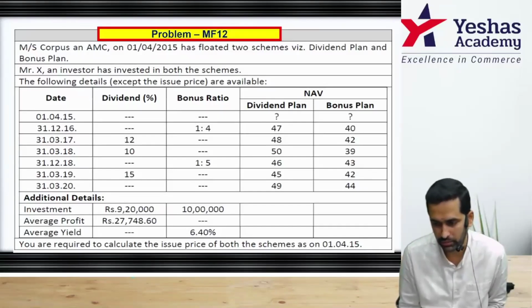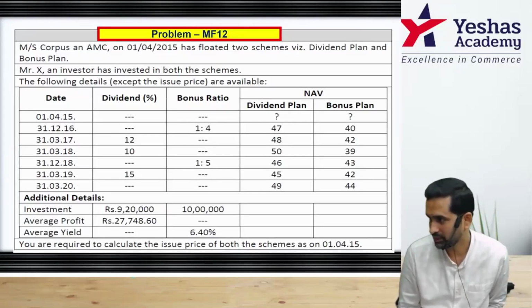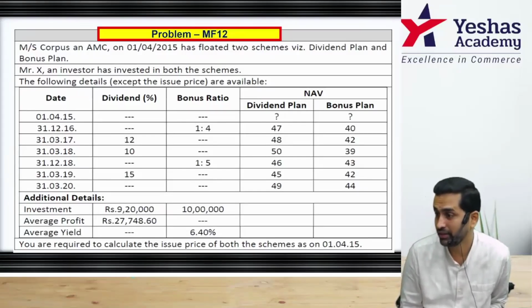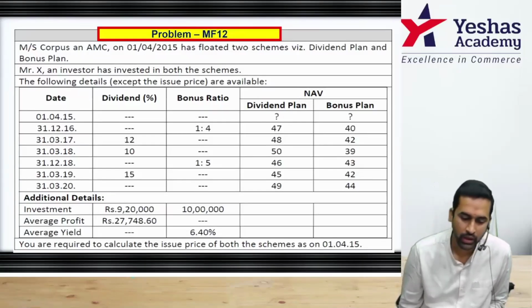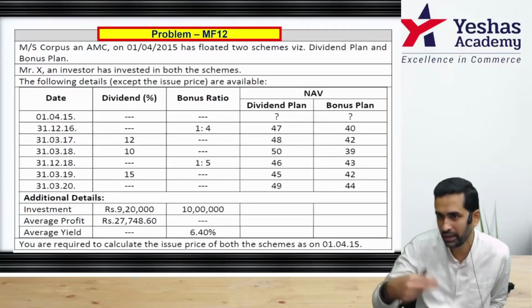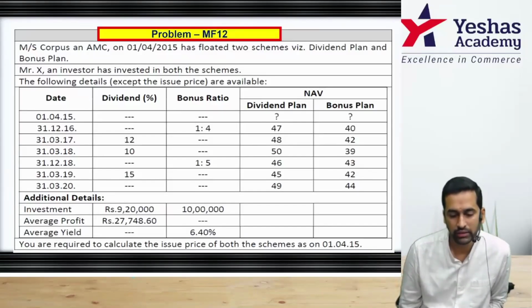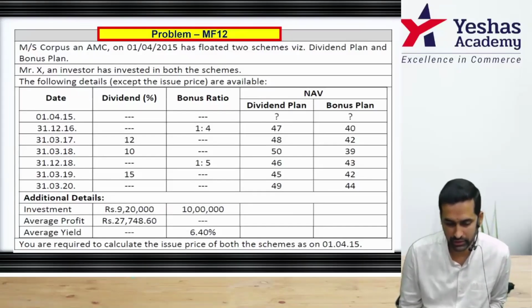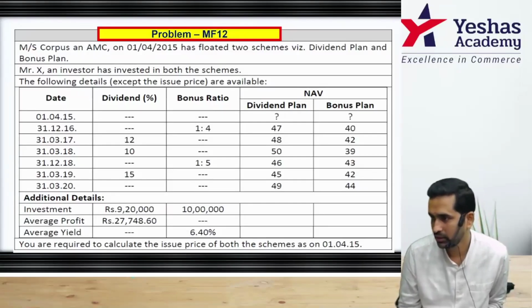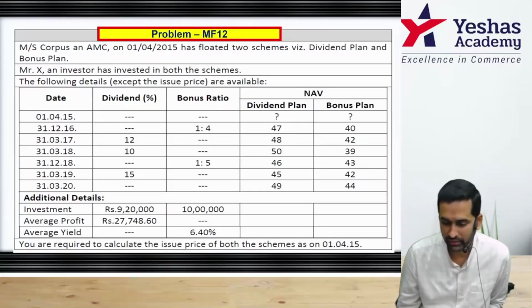Now same investor, two schemes. The following details except the issue price is available to you. That means at what rate he purchased, that NAV is not given to you. Basically it's a reverse working sum. You'll have to come back from the end value maybe and find out how much was the investment made. After that, there are two incidents of bonus, 31st December 2016 and 2018, and three places where dividend was calculated but not paid because it's a reinvestment plan. And you have the NAVs on all other dates except the starting point.